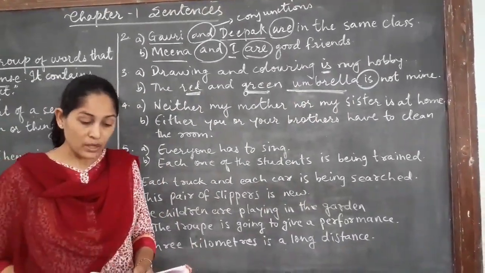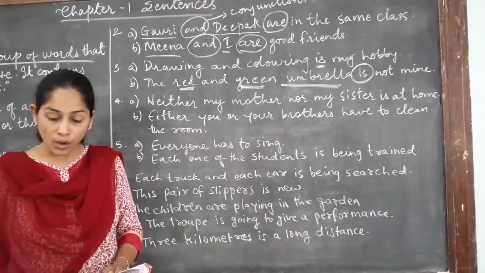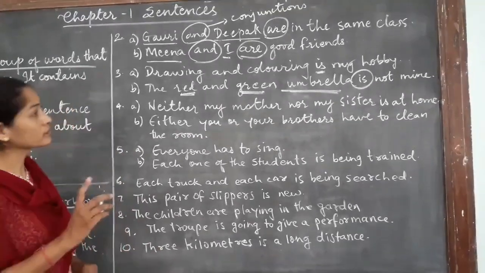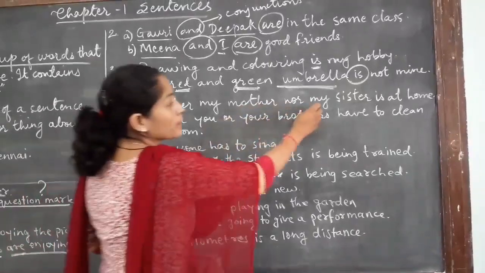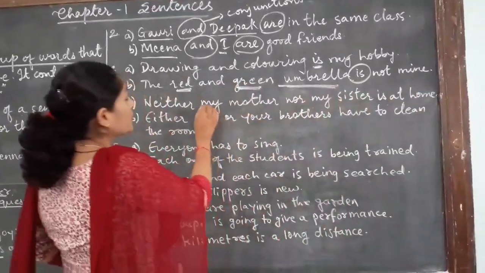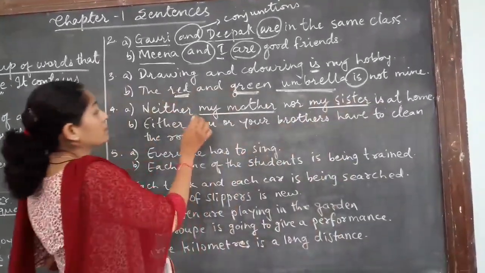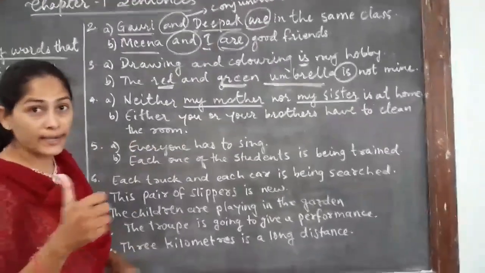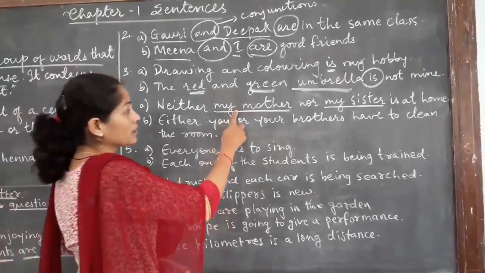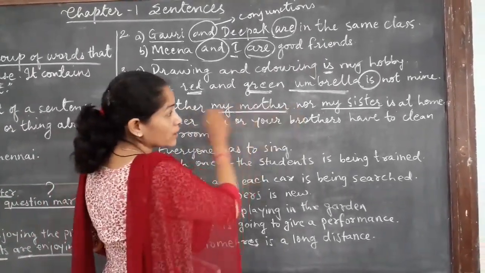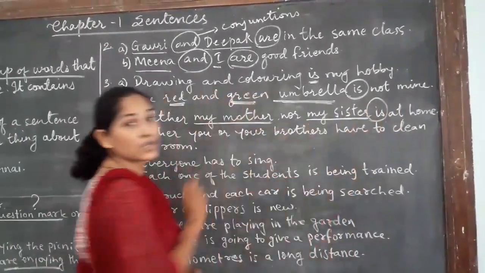Next one, fourth. A singular verb is required when two or more nouns are connected by either-or or neither-nor. Now, in this sentence, if you see, "Neither my mother nor my sister is at home." Again, two people we are talking about, my mother and my sister. My mother is a singular identity. My sister is also a different person, a singular identity. So here we are using neither-nor, and the subject is singular, so the verb will also be singular.